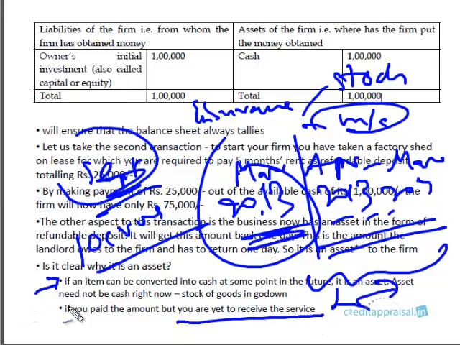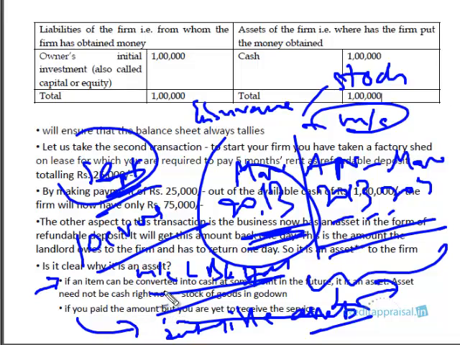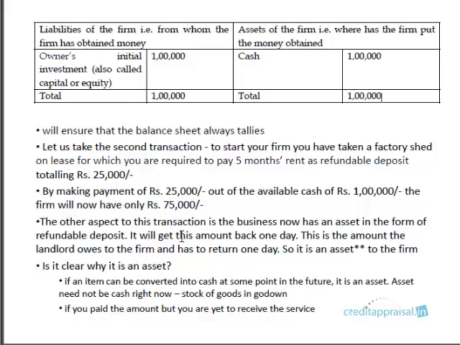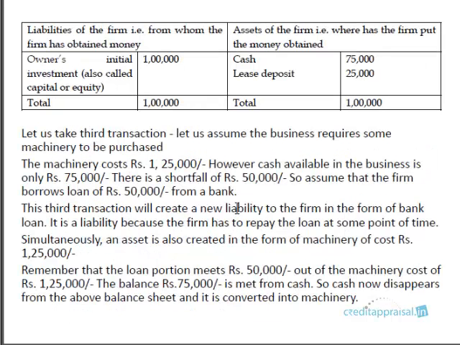One, and if an item can be converted, is a physical asset, the physical tangible property that has been converted into cash at some point, like machinery, land, building, stock, whatever it is. Physical, it's services which we have paid the amount but yet to receive the service, right? So we'll go to the next example, next transaction, and in this transaction, before you go to the transaction, you can review what's happened in the two transactions so far.